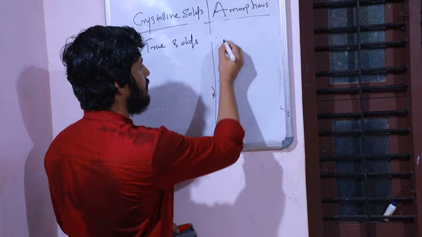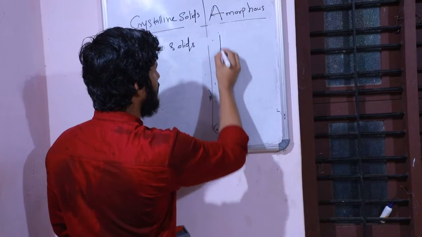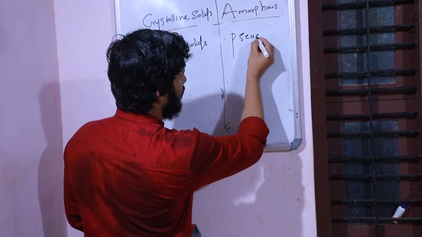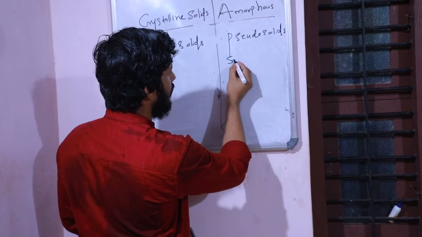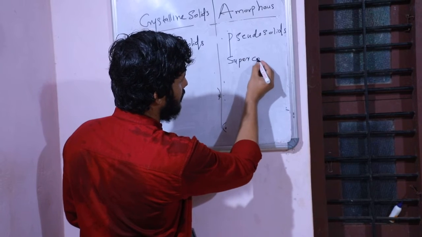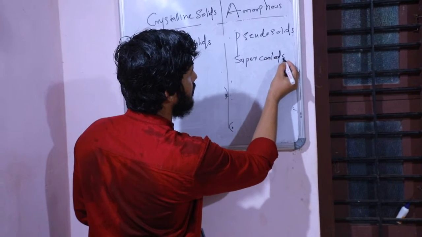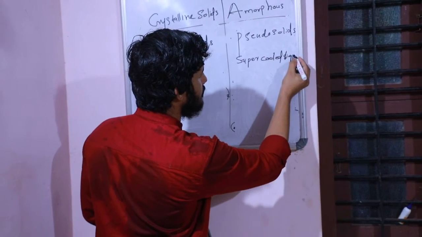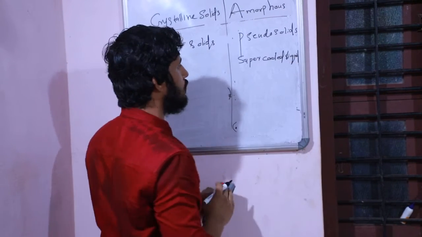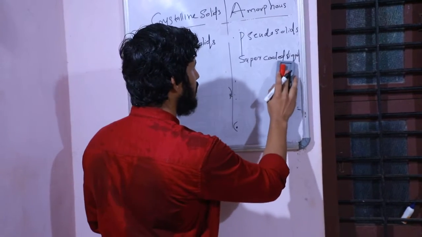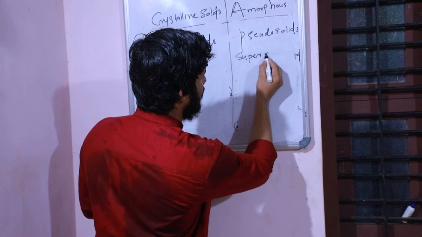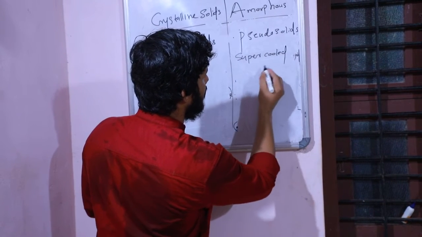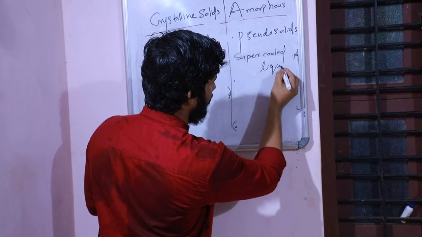But the amorphous solid is also known as a pseudo solid or supercooled liquid.